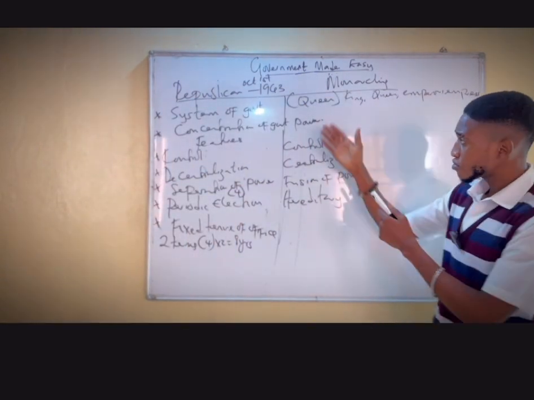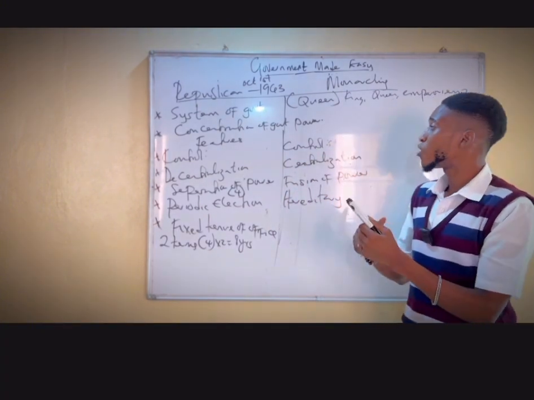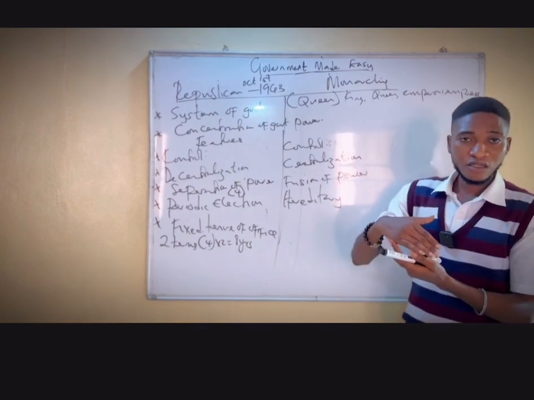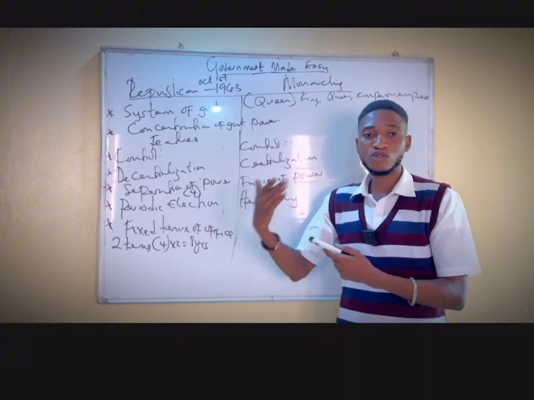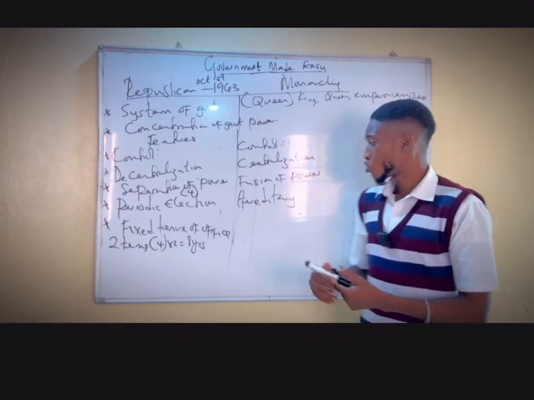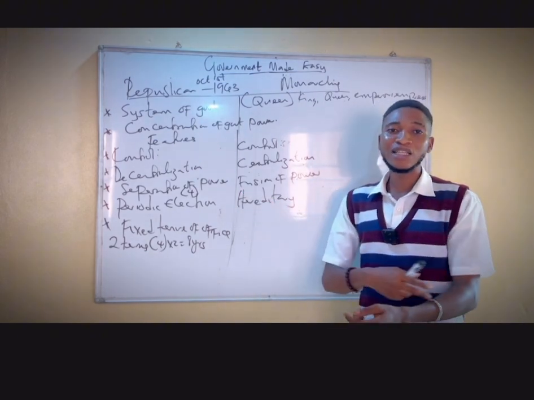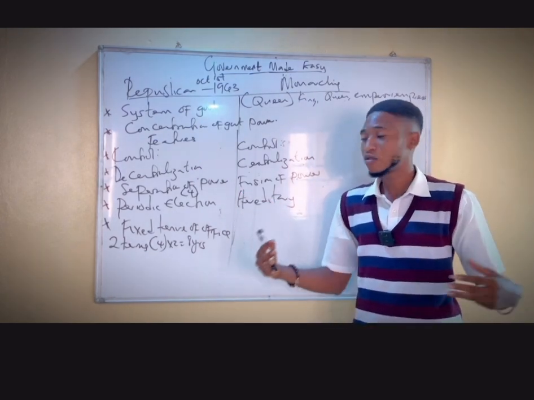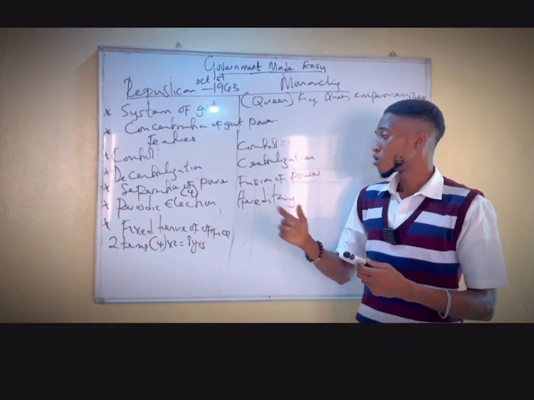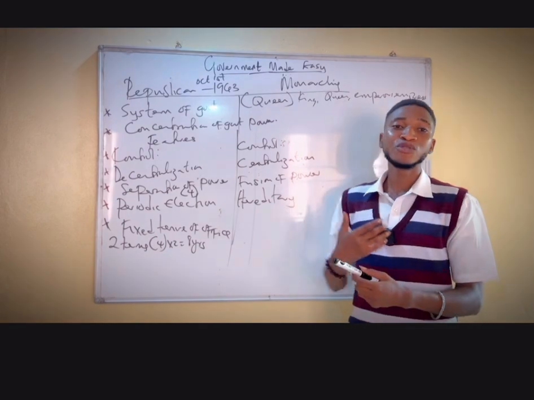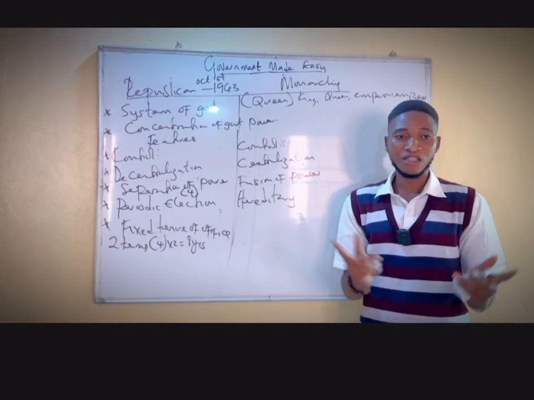Hereditary government. The lineage, the kingship position normally passed down from the king to his successor, who is usually and most times his son, who is the crown prince. So here is what we call a hereditary government. A government that is based on lineage, on family background. So if the king does not have a crown prince, the next person in power can be the son to his brother. It must be from one of their lineage.